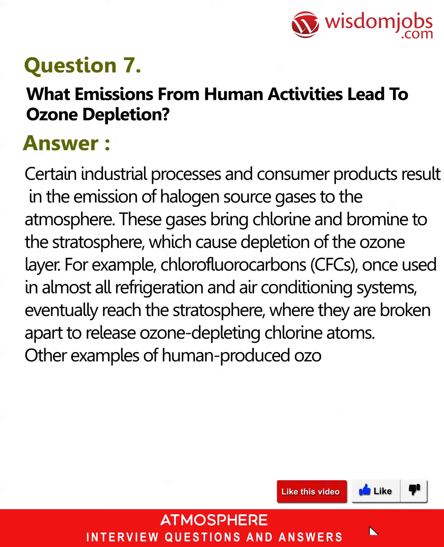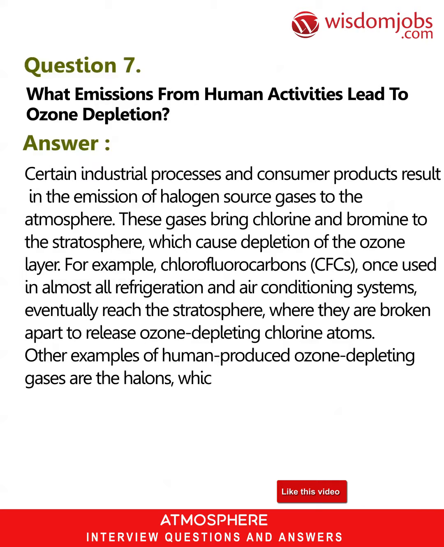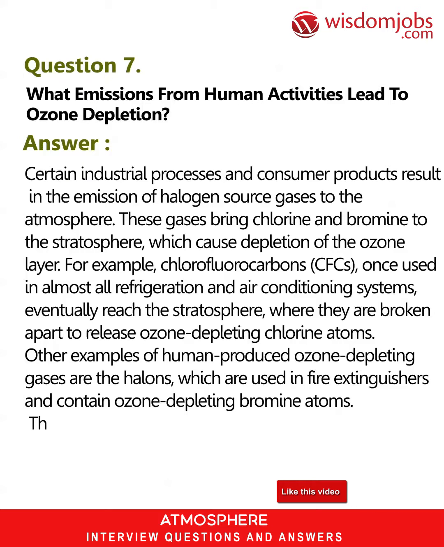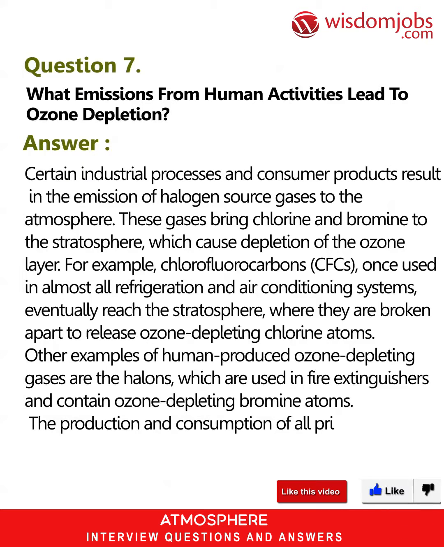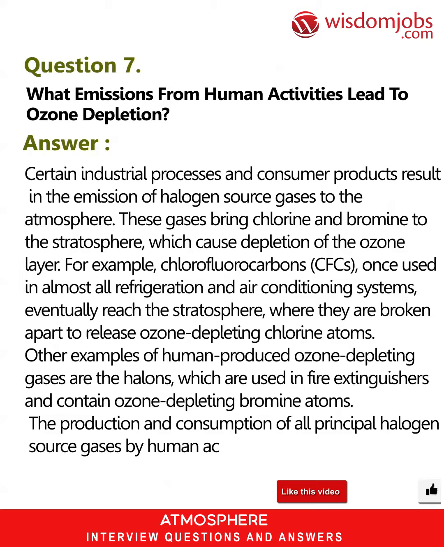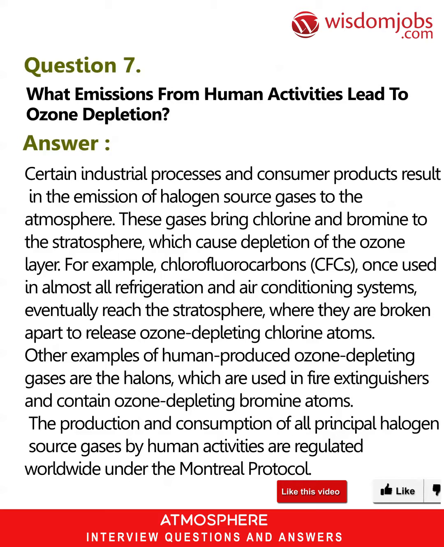Other examples of human-produced ozone-depleting gases are the halons, which are used in fire extinguishers and contain ozone-depleting bromine atoms. The production and consumption of all principal halogen source gases by human activities are regulated worldwide under the Montreal Protocol.